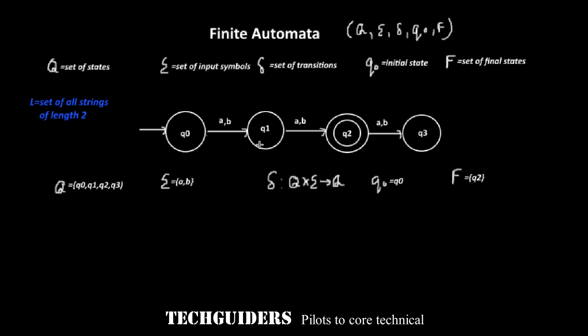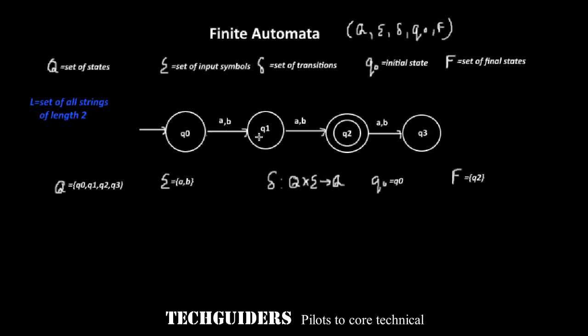Now consider this example of finite automata that we considered in the last video. Let's see whether it is a deterministic finite automata or not. Here from state Q0, for every possible input, there are transitions. From Q1, for every possible input, there are transitions which are unique. From Q2, for every possible input, there are transitions which are unique. But from state Q3, the transitions are not specified. So now it is not a deterministic finite automata.